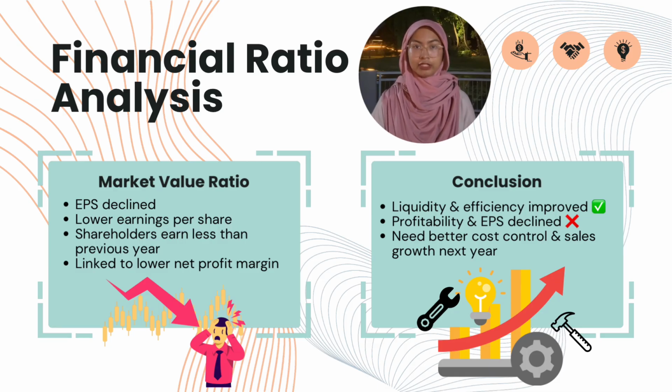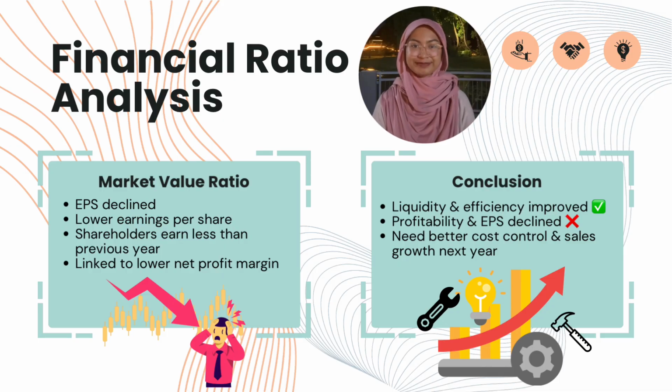In conclusion, although OCB Berhad has shown improvement in liquidity and working capital management, the decline in profitability and earnings per share highlights the need to enhance cost control and boost sales performance in the upcoming year.